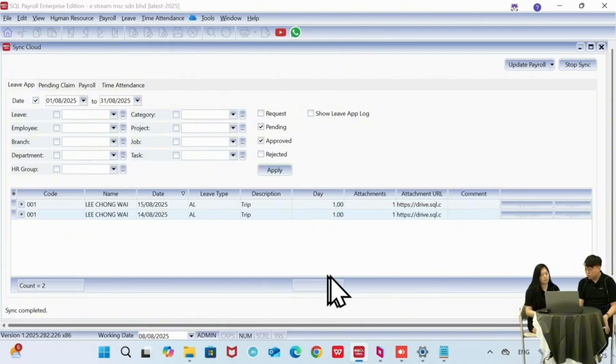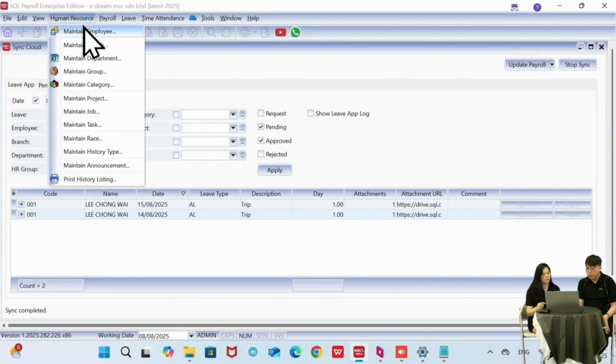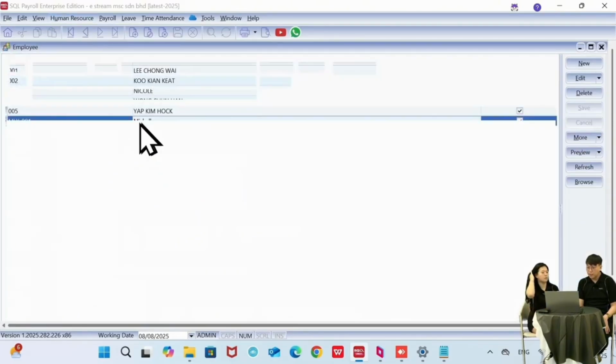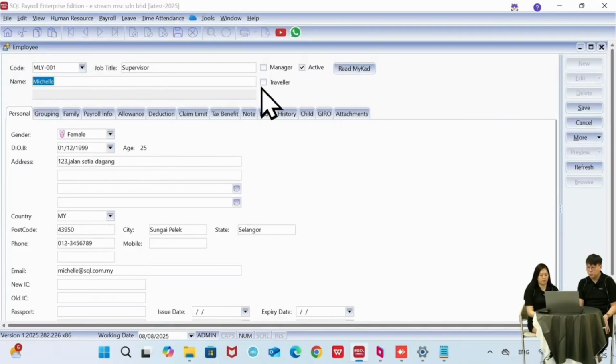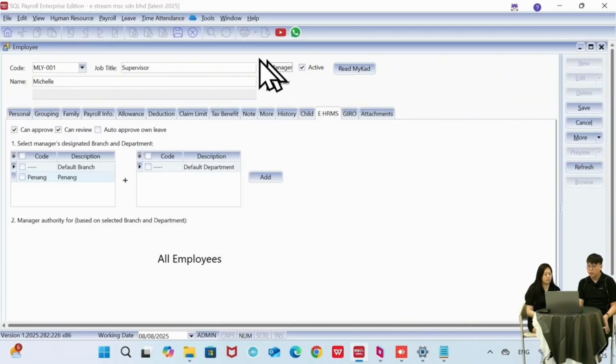Okay, now we will switch on to the, okay, sorry, before that, in the maintain employee part, let's say this employee is a manager. We must tick this manager option so they can approve their employees' leave. After you click manager, there is actually an extra tab named EHRMS. This is a filtering function where you can set which departments this manager can see. If you don't tick any department, this manager can see all employees' records. Okay, so we just save.